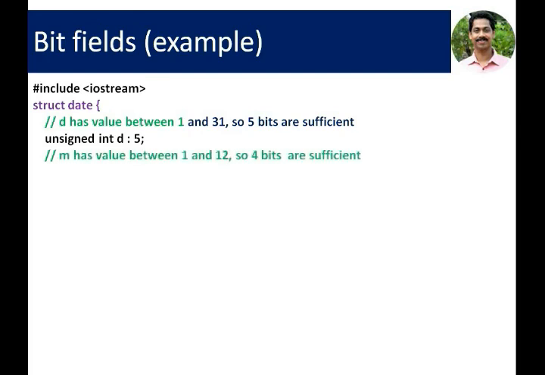Similarly, M, the next variable, is for month. Its value is always between 1 and 12. So only 4 bits are sufficient to store such a month value. So we are defining another bit field, unsigned int M colon 4. Here M is another bit field. Here only 4 bits are reserved for this variable. The next one is year Y, unsigned int Y. This is not a bit field. This is an ordinary integer variable which takes 32 bits of memory.